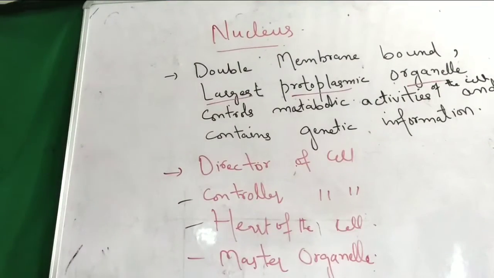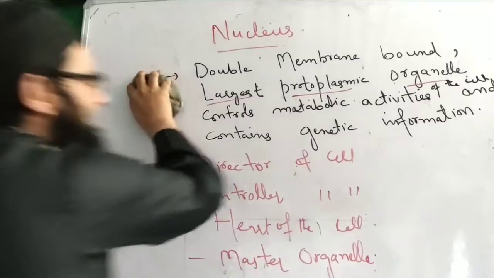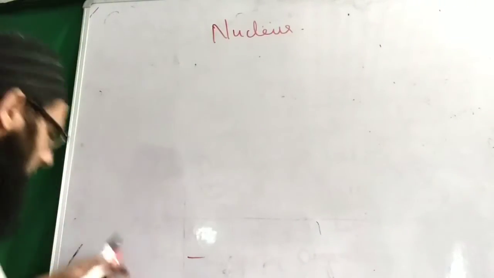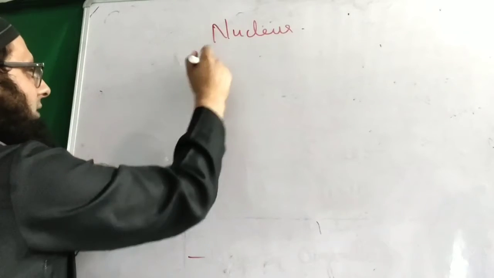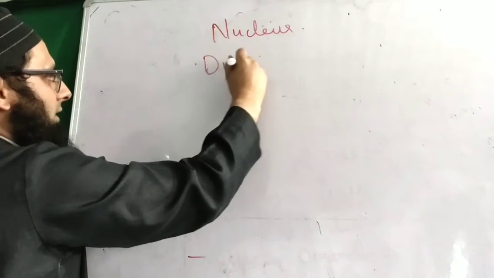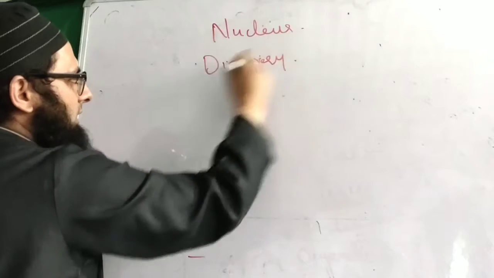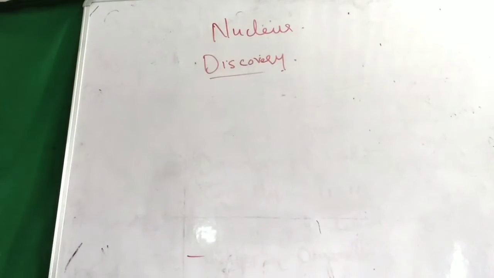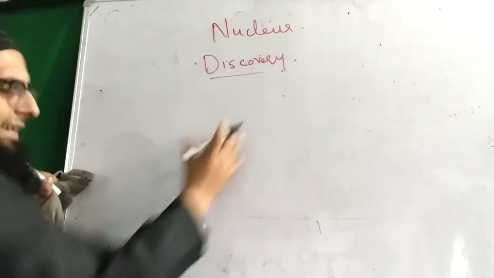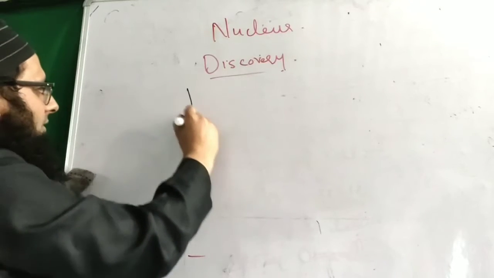Let's talk about the discovery of it. So it's about the definition and introduction of the nucleus. Now let's discuss the discovery part. When we talk about the discovery, the first scientist whose name comes is Leeuwenhoek.